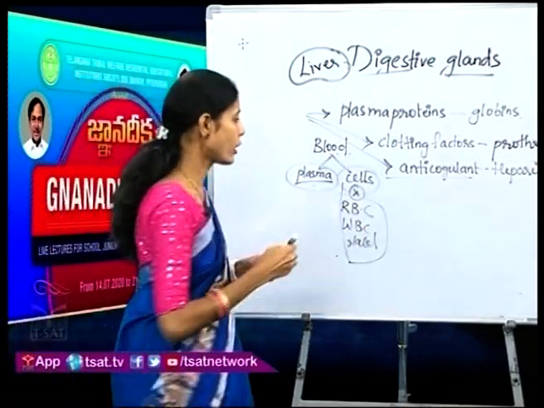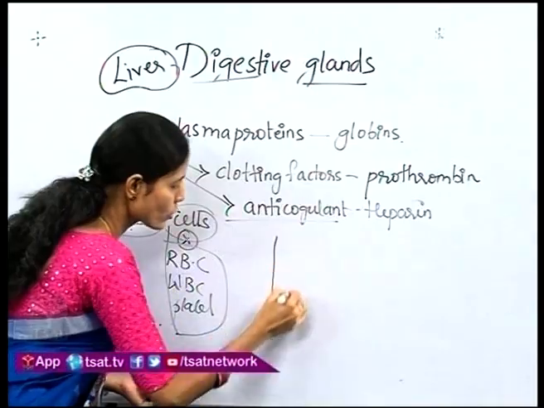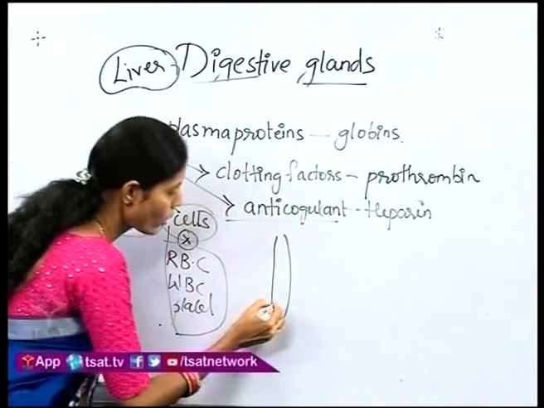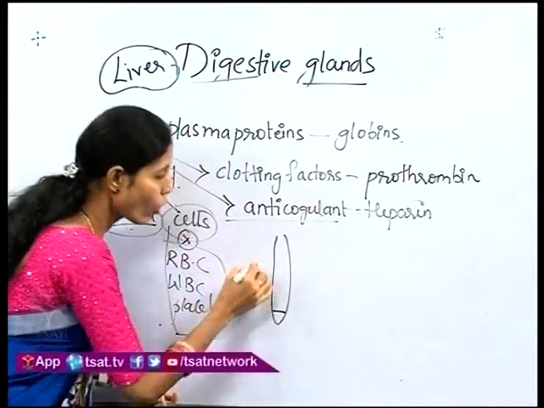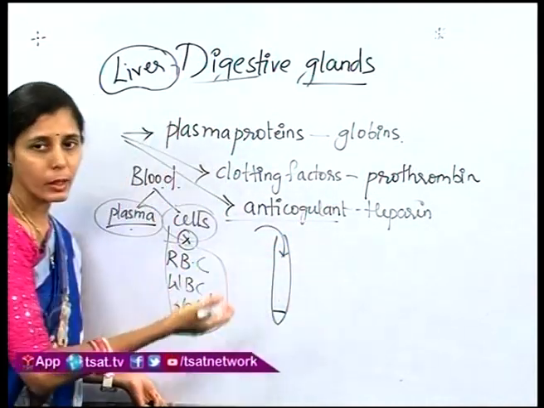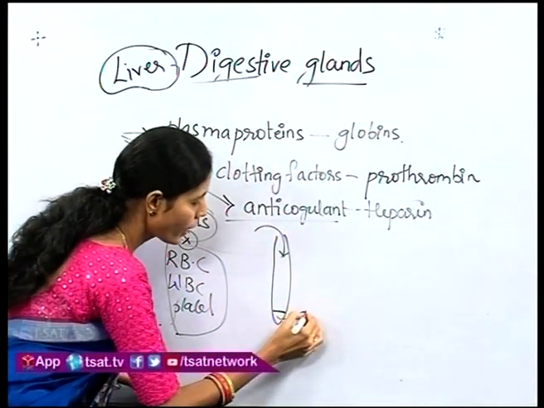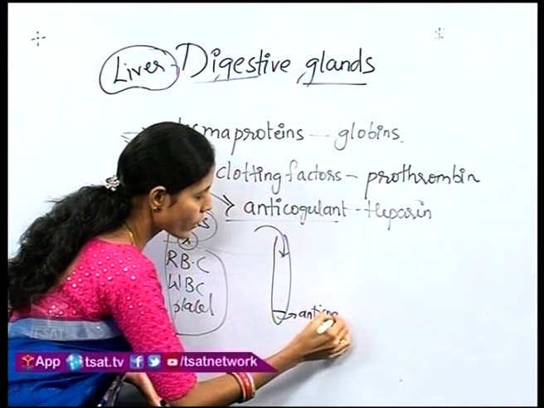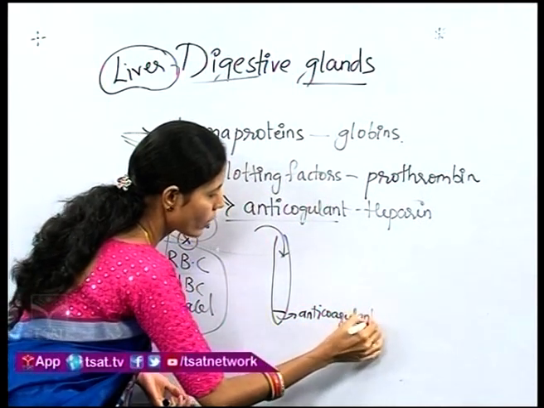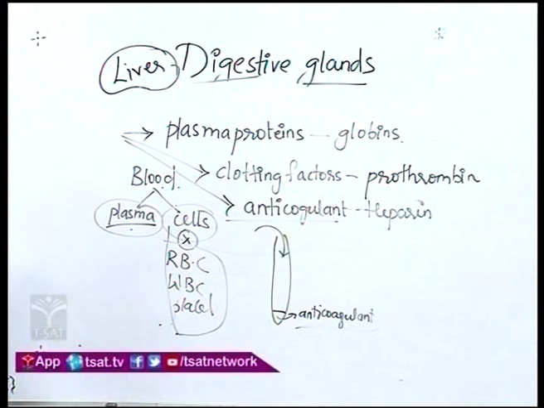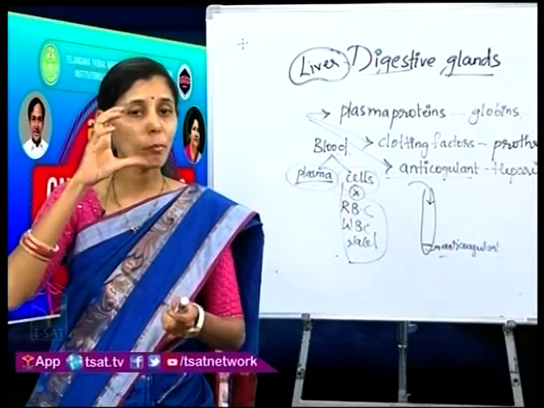Look at the board, children. This is the small vial or the tube. In this, before they pour the blood of the particular patient that they have removed from the body, they put an anticoagulant here. The function of this anticoagulant is that it does not allow the blood to solidify.